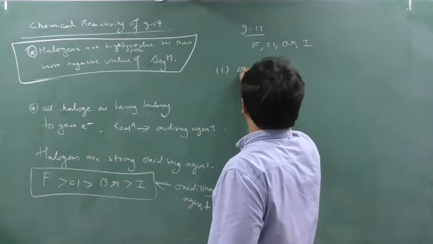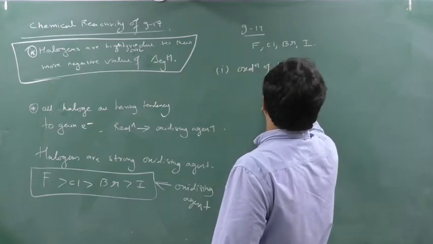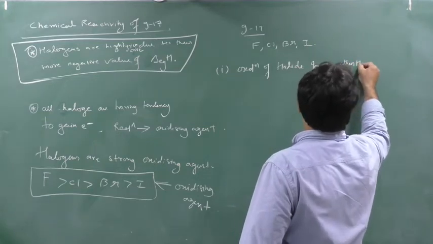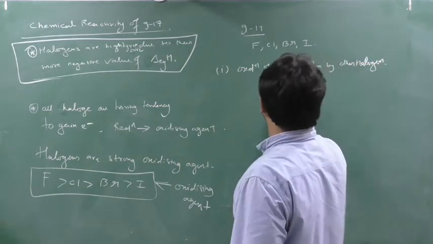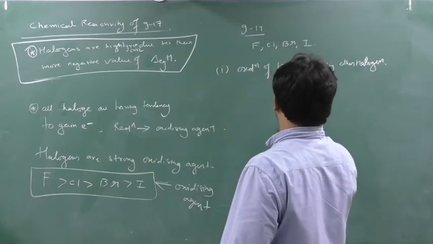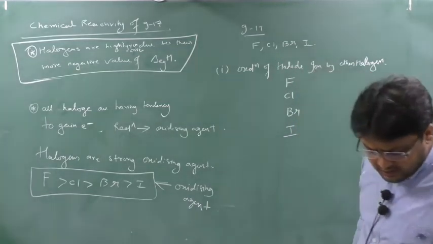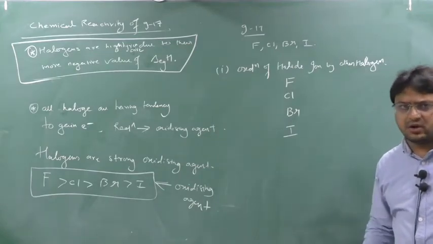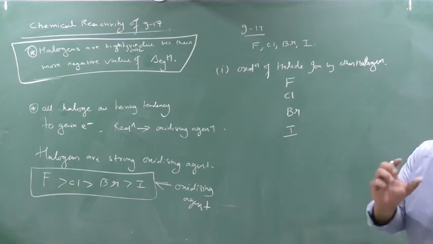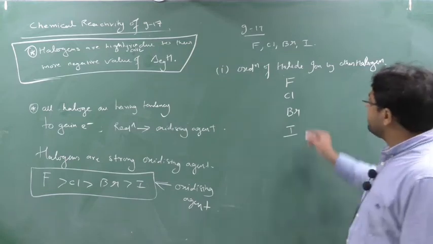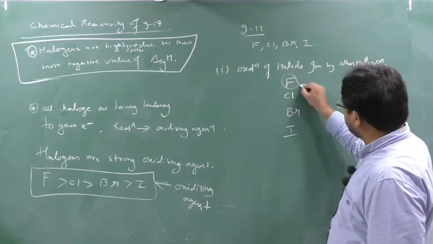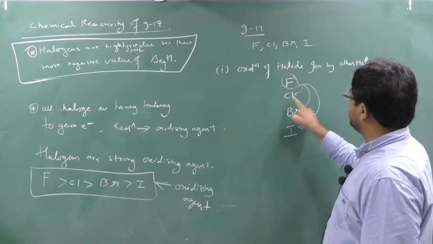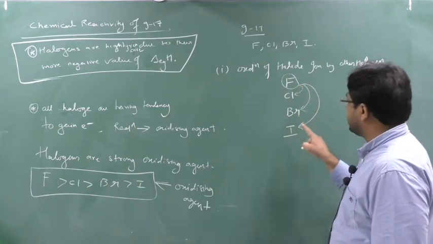So here first property we can add: oxidation of halide ion by other halogen. Now see here, students, I have fluorine, chlorine, bromine, iodine. Please see here, it's very important, because here I will do the basic of interhalogen compounds, just a very small basic. Fluorine is the strongest oxidizing agent, then chlorine, then bromine, and then iodine. Means fluorine can replace chlorine, bromine, and iodine.